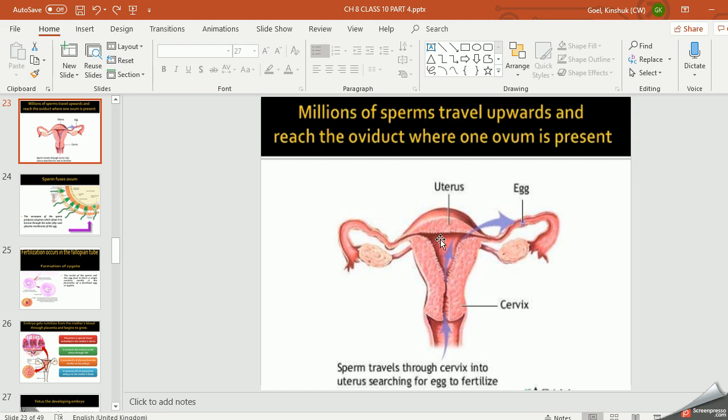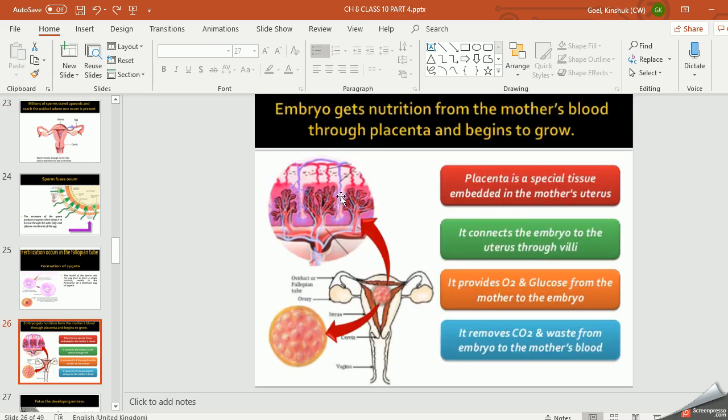Now this fetus, it gets nourishment from where? Through the mother. How? By the attachment of the placenta. You can see this is the placenta. This is the uterus wall which is attached with the placenta. Now this is the embryo and this is the wall, right? And this wall is attached through the placenta.